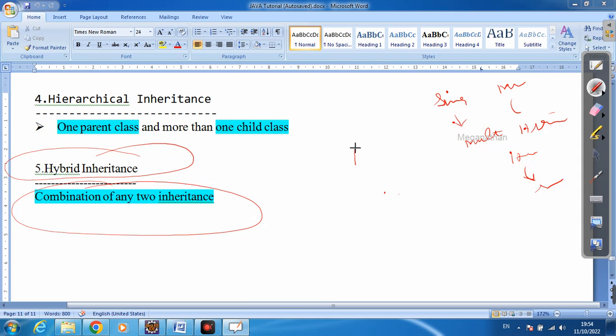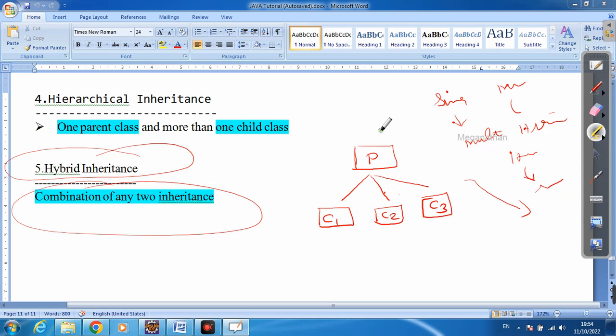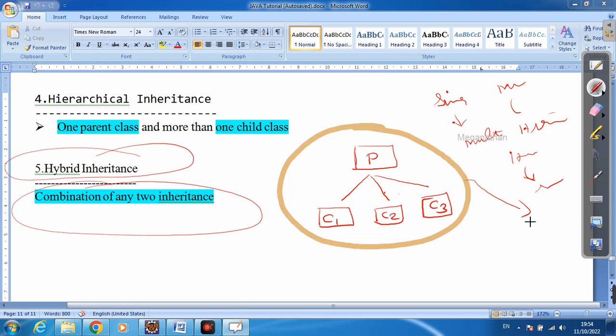For example, this is my parent class, and at a time I am going to access this in three child classes: child class 1, child class 2, child class 3. What is the name of this inheritance? This is called hierarchical inheritance.